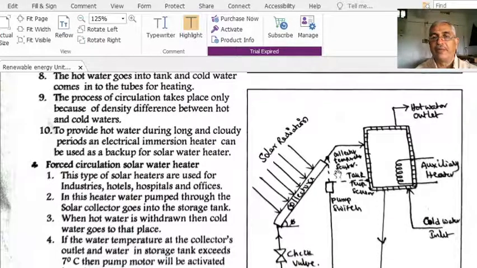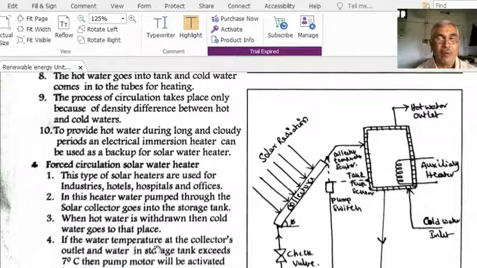When the temperature difference is 7 degrees centigrade, the pump allows the hot water to go into the tank, and the same pump allows the cold water to the collector by means of the check valve. The check valve allows the cold water to go inside. If the temperature difference is less than 7 degrees centigrade, the check valve doesn't allow the cold water. That is the thing.